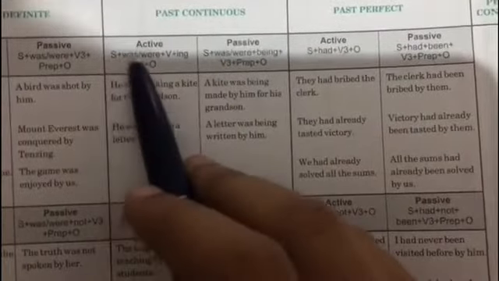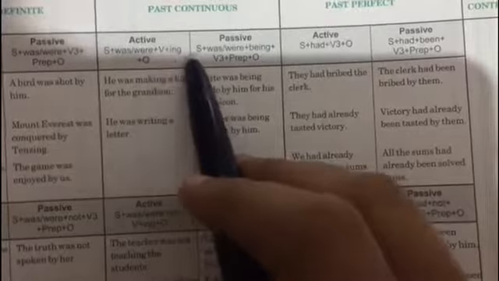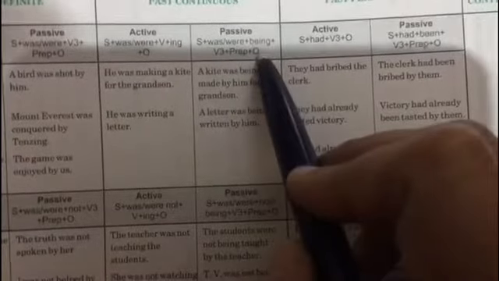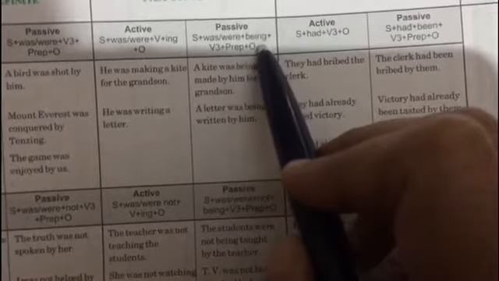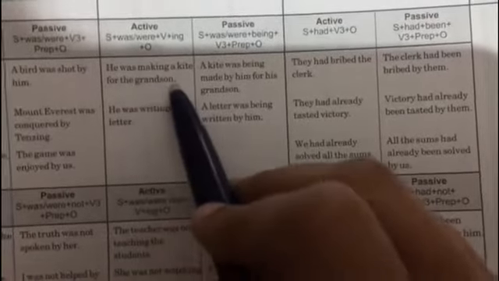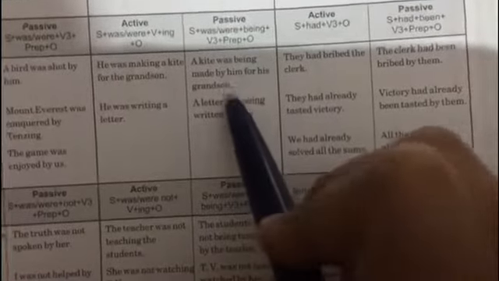The second one is past continuous. Here it is subject plus was or were plus verb plus ing, plus object. When you convert it into passive, it will be subject plus was or were plus being plus verb third form plus preposition plus object. He was making a kite for his grandson, and when you convert it, it will be: A kite was being made by him for his grandson.